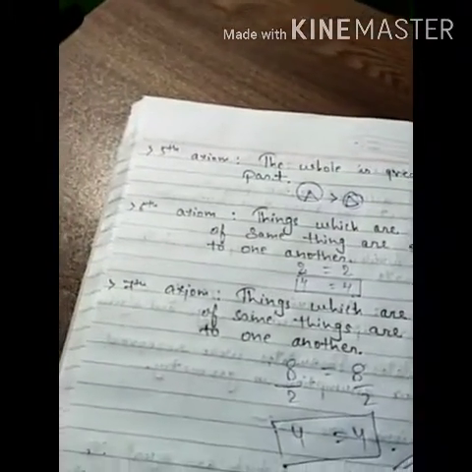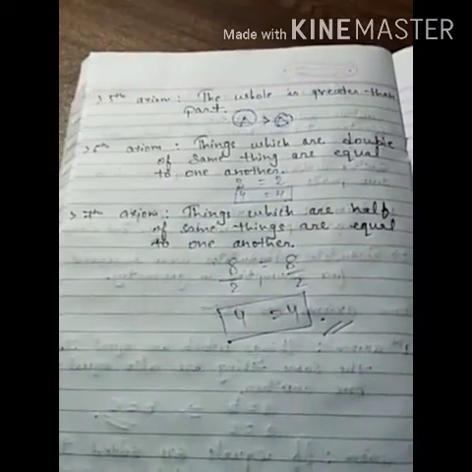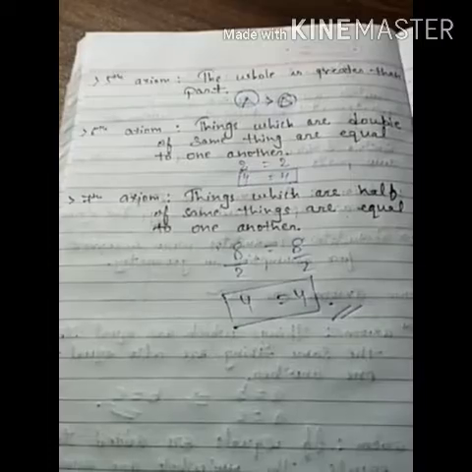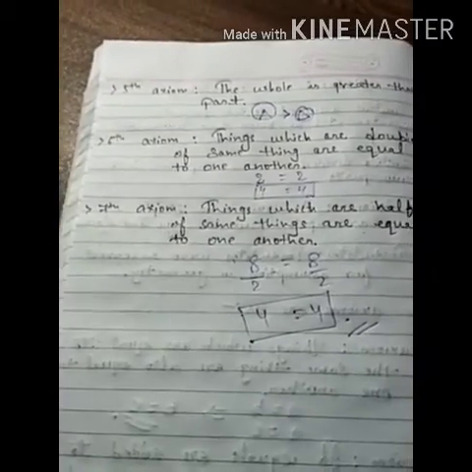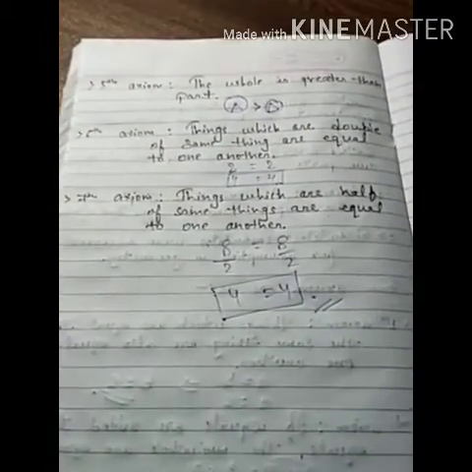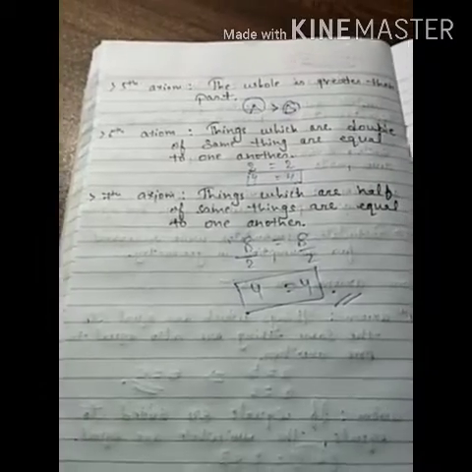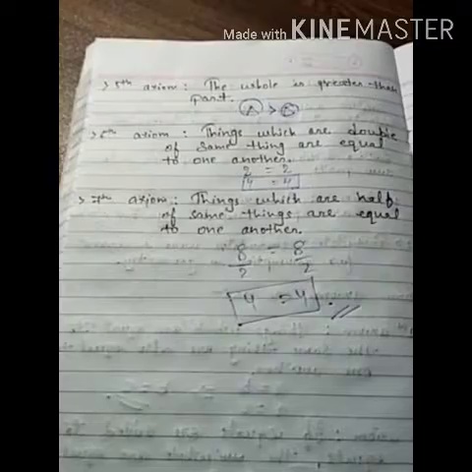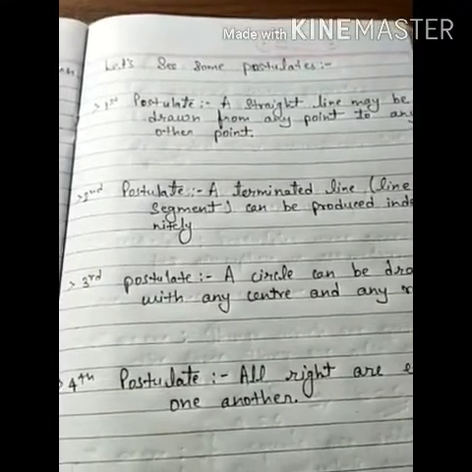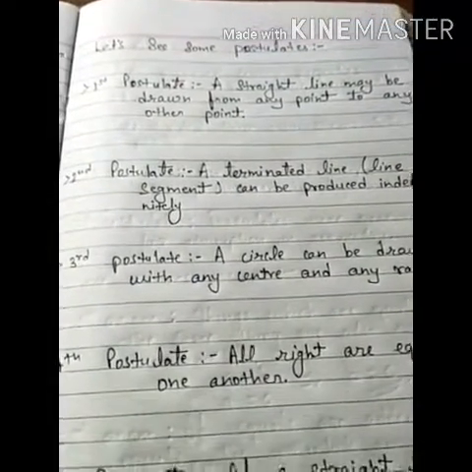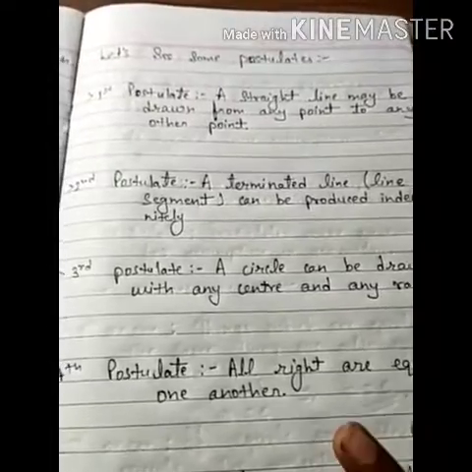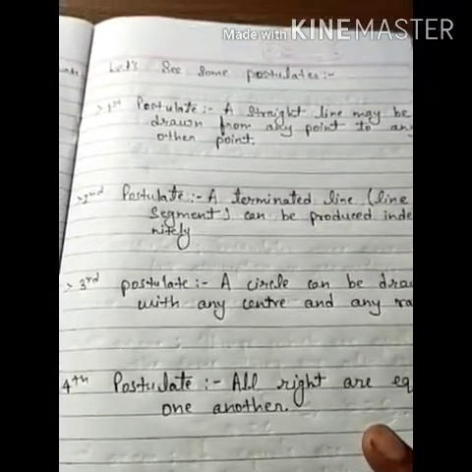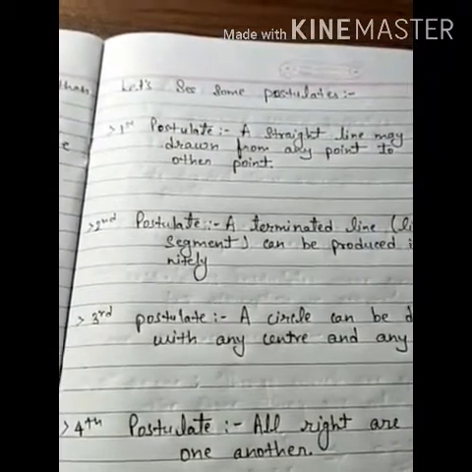You all know this very well, but you didn't know that these are known as axioms. We all know these things and this is known as an axiom. There are also some postulates which are used in geometry only. So now let us discuss some postulates. Here we are going to discuss only 5 postulates. I start with the first one.